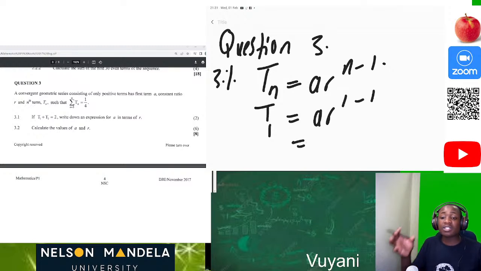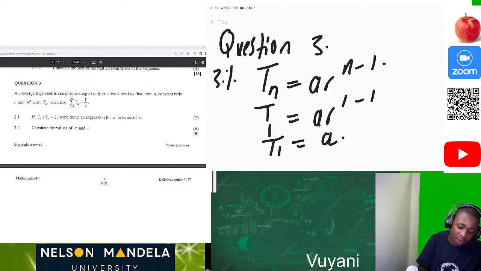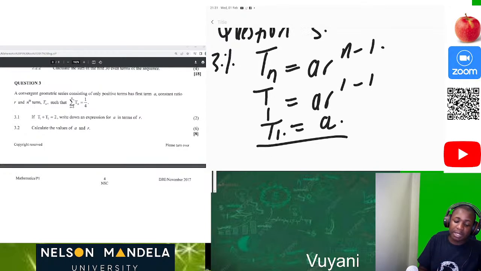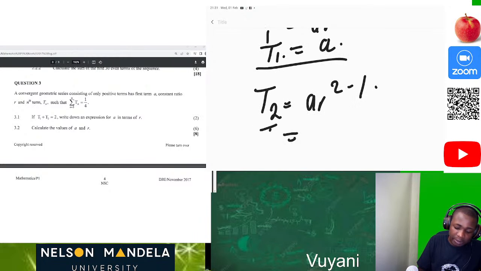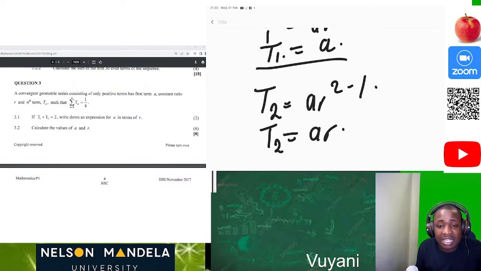Anything to the power of 0 is equal to 1, so now we only have a. Therefore our T1 is a. Now our T2 is equal to ar^(2-1), so T2 is ar. In this instance, they're just saying write down an expression for a in terms of r. In other words, just make a the subject of the formula.